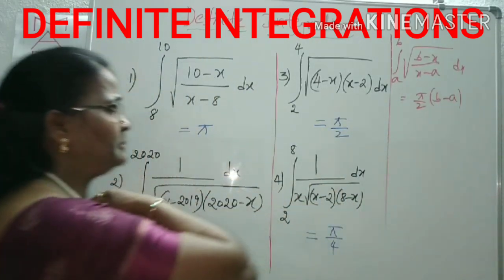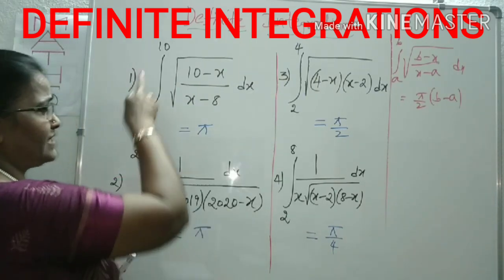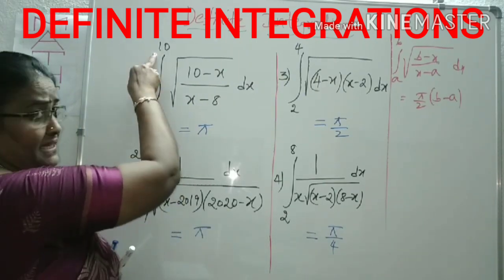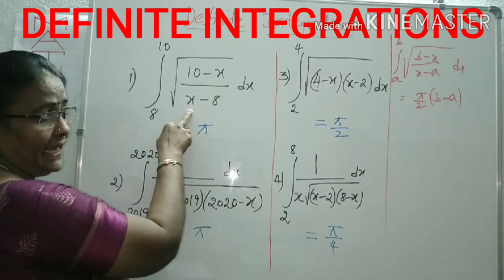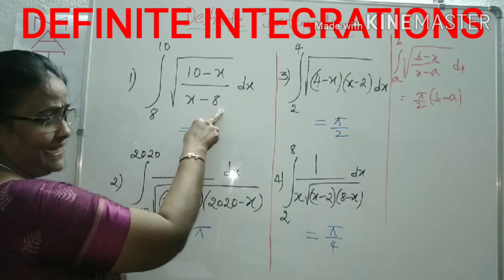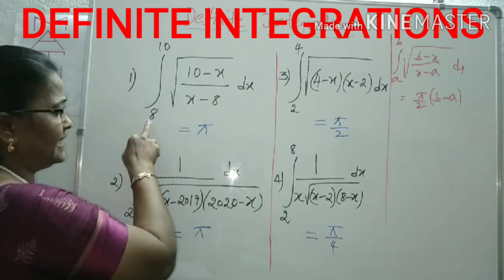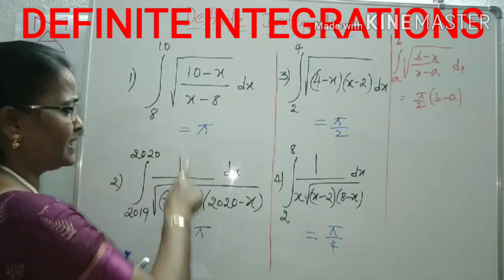Come to question number 1. It is in the same form only. In place of a, what is there? 8. In place of b, 10. Here it is b minus x, that is 10 minus x, and x minus a, that is x minus 8. According to that formula, what is the answer?